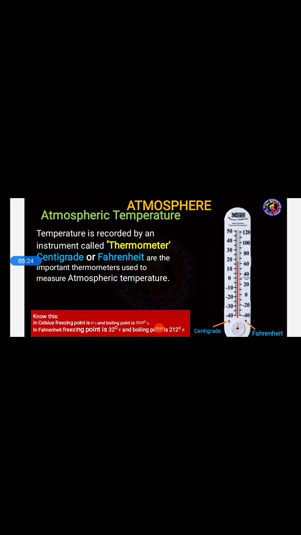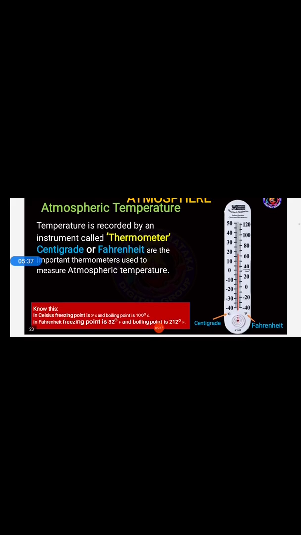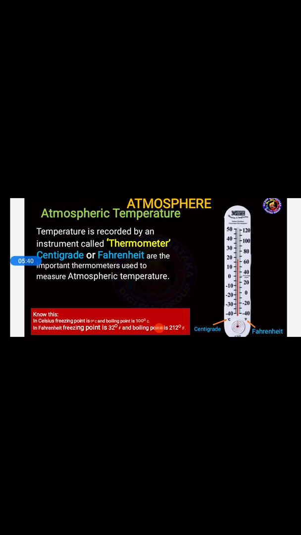For example, a thermometer is also used for measuring body temperature. If you are suffering from fever, what happens, students? The doctor will check how much fever you have with the help of a thermometer, isn't it? Now, atmospheric temperature we are measuring with the help of an instrument called a thermometer. In the thermometer we have two scales, centigrade and Fahrenheit, which are the important ones used to measure atmospheric temperature.